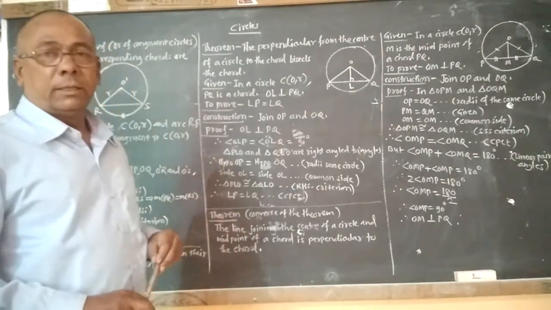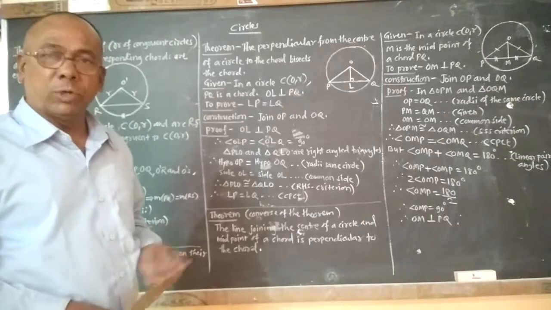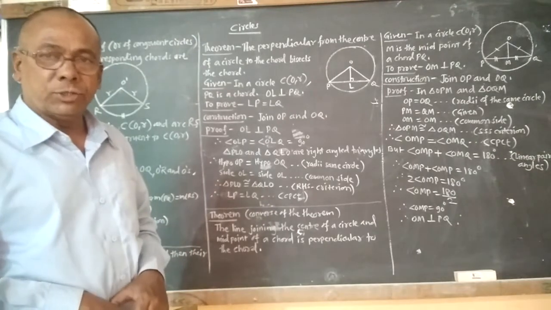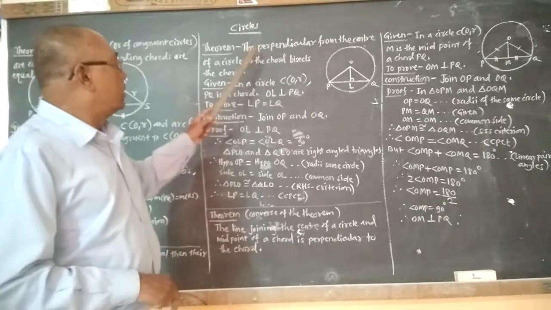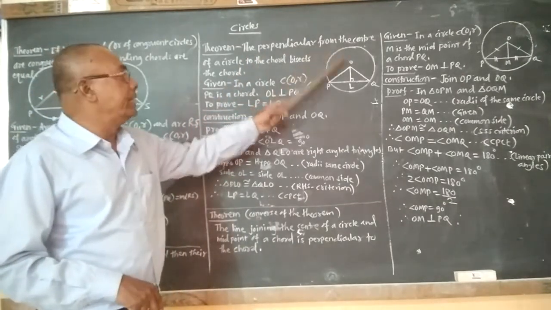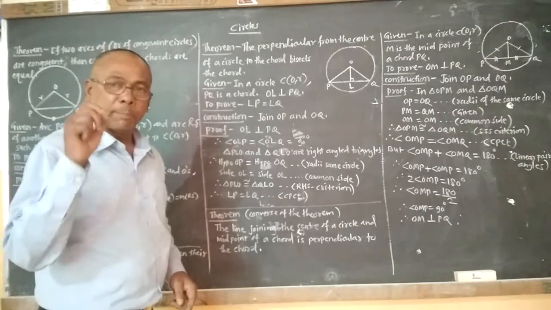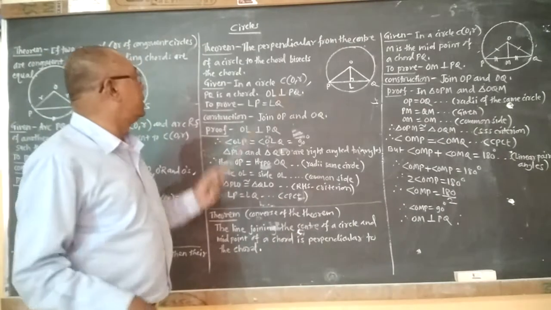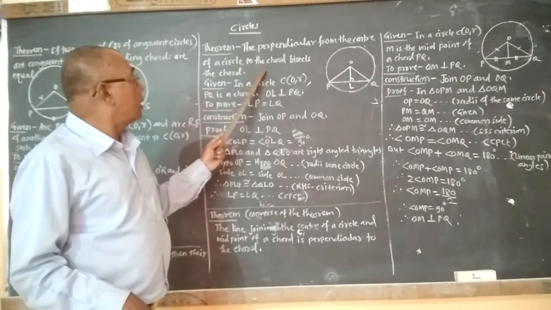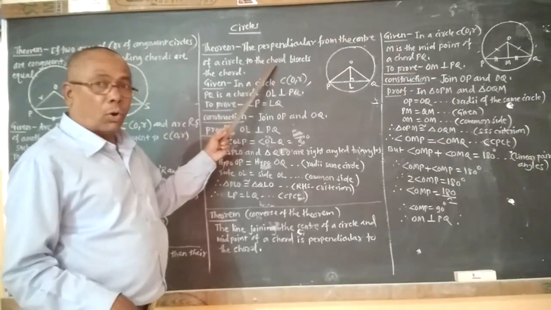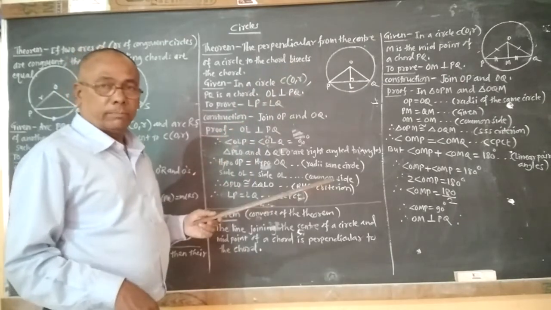Now we will see one more theorem, which is an important property of the circle: the perpendicular drawn from the center of a circle to a chord bisects the chord.